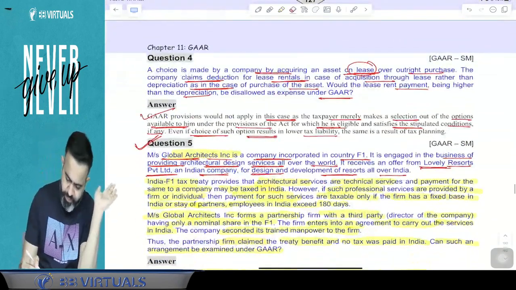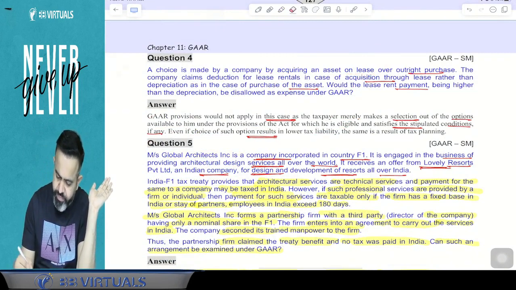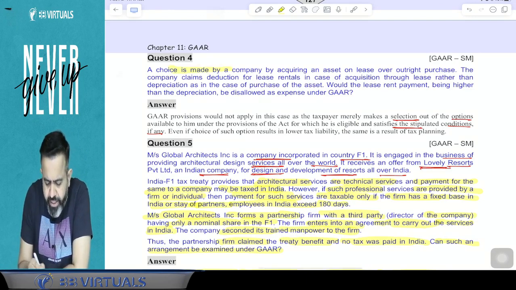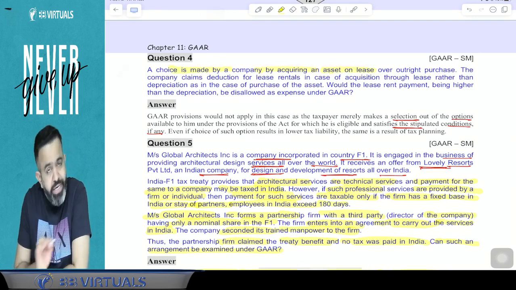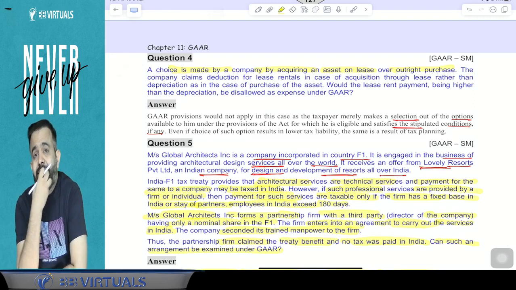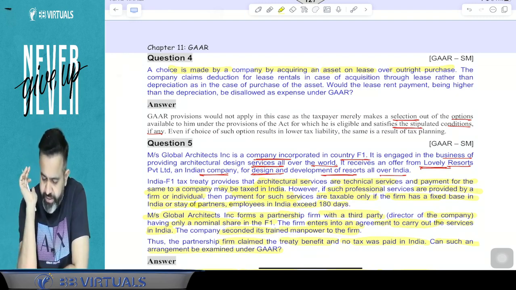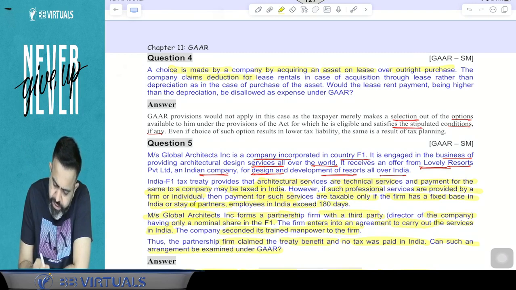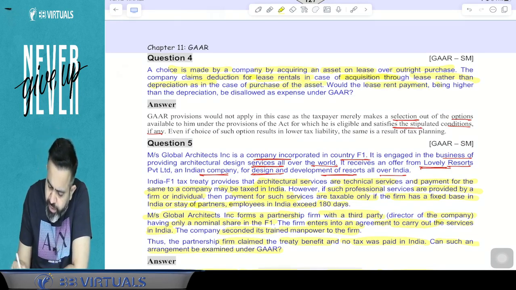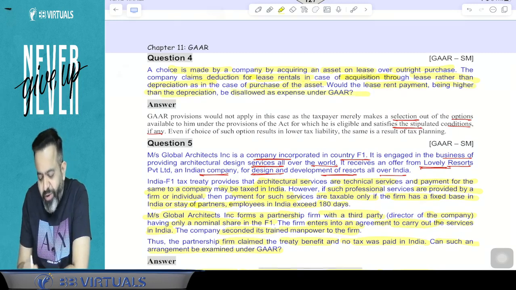Now there is question number 4. What does question number 4 say? Try to understand. Suppose a choice is made by a company for acquiring an asset on lease over the outright purchase. So the assessee has the option: either he can take the asset on lease or he can outrightly purchase the asset. Now, the company claimed deduction for lease rental in case of acquisition through lease, rather than the depreciation as in case of purchase of the asset. Would the lease rent payment, being higher than the depreciation, be disallowed as expenses under GAR?